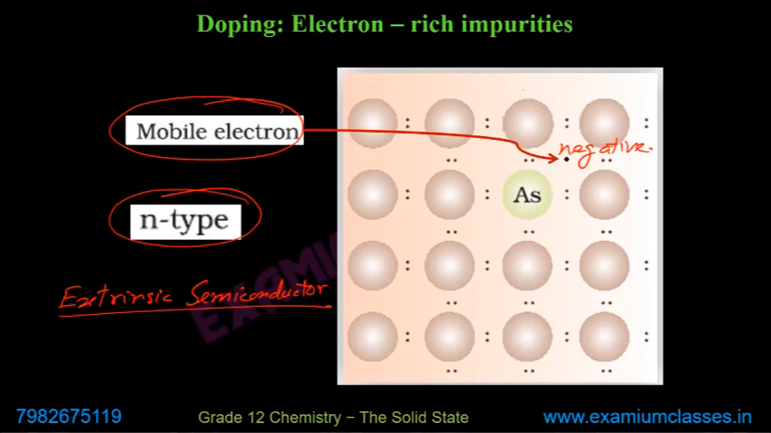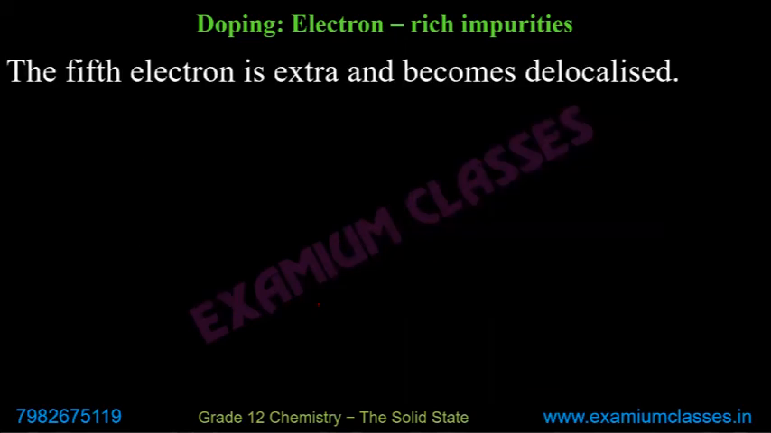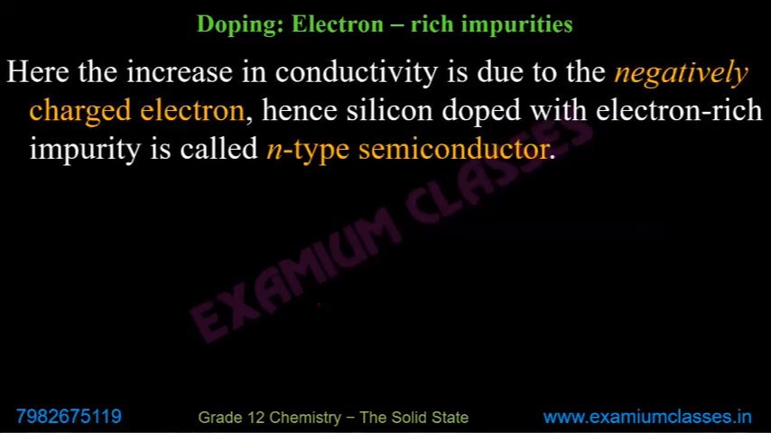Because now it contains an external atom, which is arsenic. Now the conductivity is of some practical use. So, n-type semiconductors: n-type, negatively charged electrons. That's why.